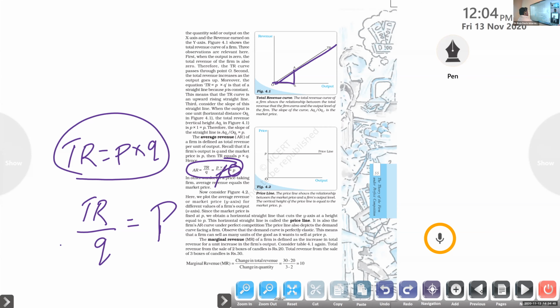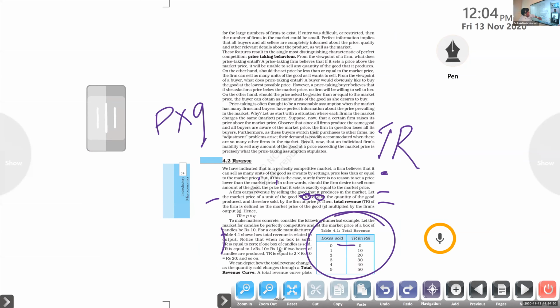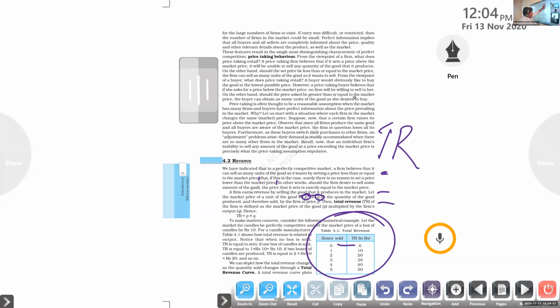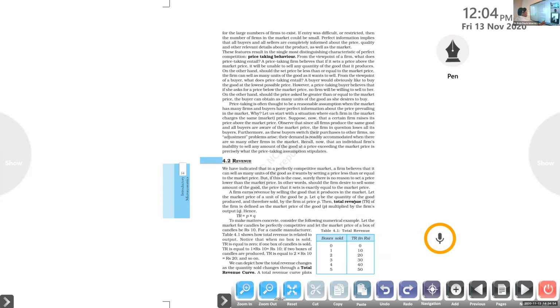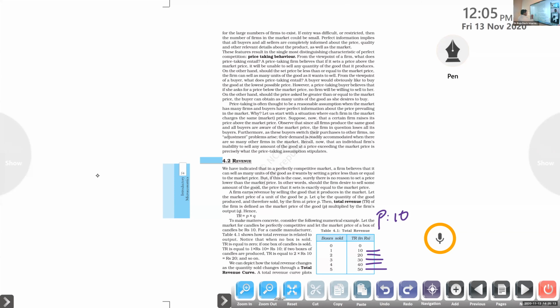So just use this equation. Take the table on page number 54. What is the TR here? 10, 20, 30, 40, 50. To find the AR, the price is 10 here and the equation is AR is equal to TR by Q. Just apply this.